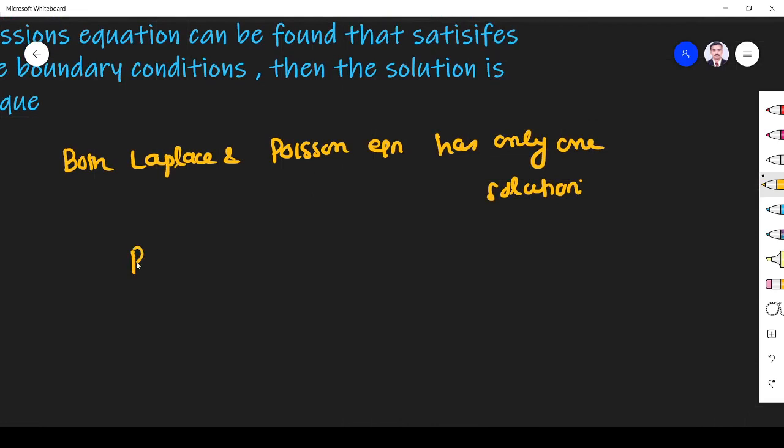The proof is given here. We are going to prove this theorem by contradiction. What we are going to do is assume that both Poisson and Laplace equations have two solutions, for example V1 and V2. If these two solutions satisfy the Laplace equation, then they must be the same, because two different solutions cannot give two different answers. So V1 must be equal to V2. That is the logic we are going to use.